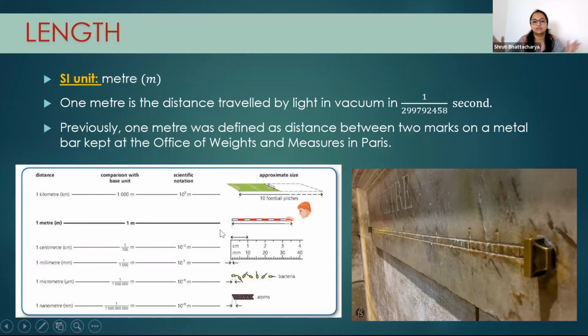Now 1 meter, you get a ruler of 1 meter. Then 1 centimeter is a very small length. If you have a ruler with you, you can see that 1 centimeter is one very small unit. Then 1 millimeter is smaller than that. A micrometer is the dimension of bacteria, which you cannot see with your own eyes, right? You need a microscope to see that. Then 1 nanometer is smaller than that. This is just to get the idea. This table also you'll find in your book.